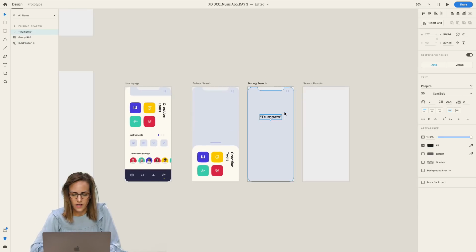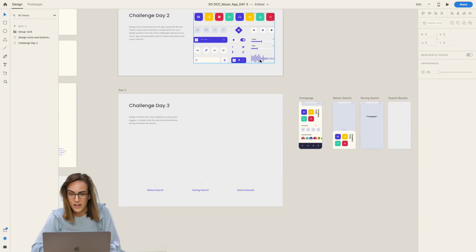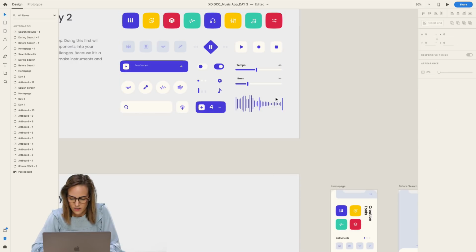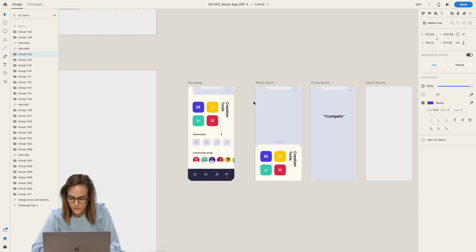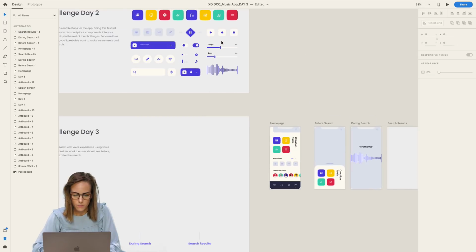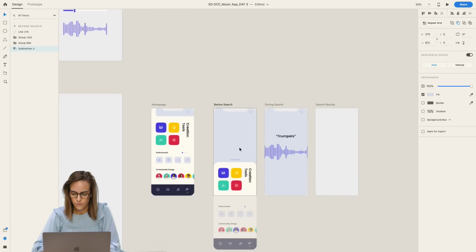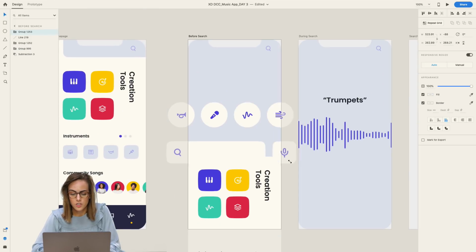And then I know I want to add a waveform while I'm talking. Oh, I already have all these icons and buttons that I created yesterday. So let's just go ahead and use one of those. Ungroup these. And, oh, they are grouped again. And I'll go ahead and put that there. So okay, we're searching for trumpets. I'm also gonna grab a few of these guys and put them on the before search page.